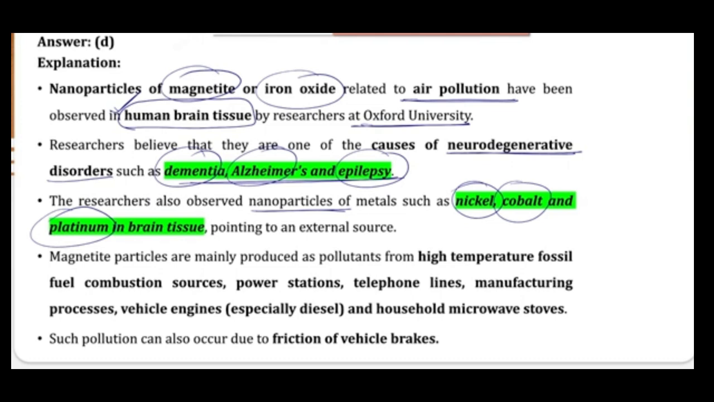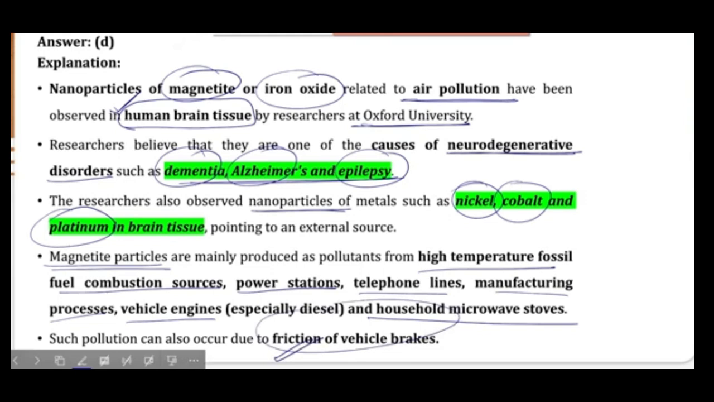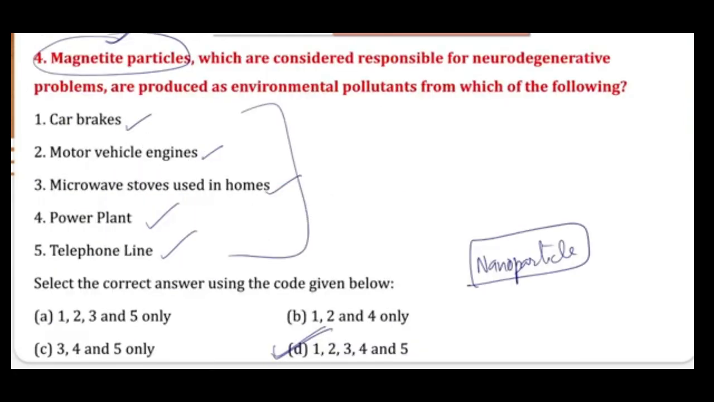Here we are talking about magnetite particles. These are mainly produced as pollutants from the high temperature fossil fuel combustion sources. That can be your coal, that can be your natural gas, etc. Now power stations, telephone lines, manufacturing processes, vehicle engines, household microwave stoves, and recently we have seen that this can also be produced from the friction of the vehicular brakes. So all of these activities are releasing such magnetite particles.